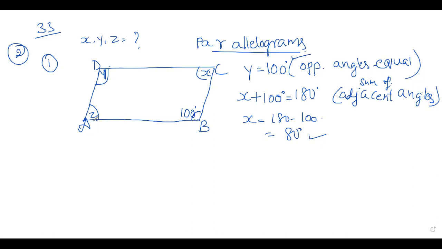Y is 100. Now you have to find Z. If you know X, you can write directly Z is equal to, so already we have found out X, that is 80 degree. Here Z is also 80 degree. Opposite angles are equal. We'll see the next sum. Second one, second figure.